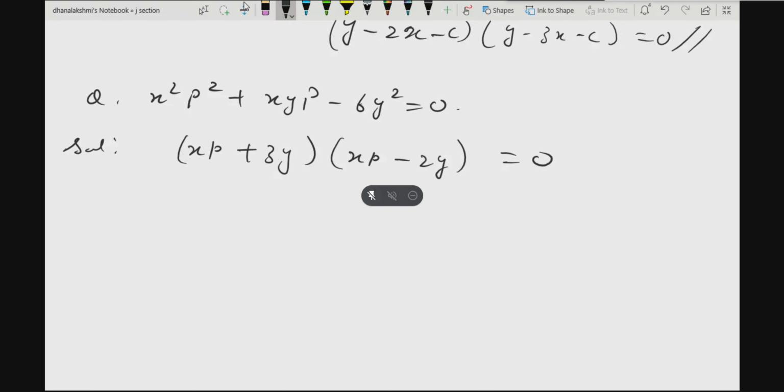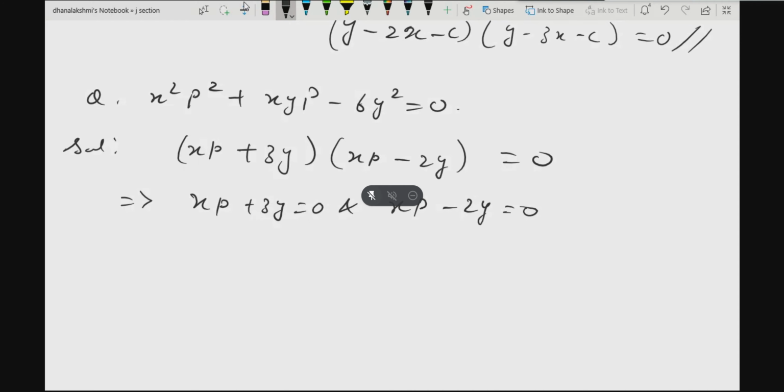When you simplify it, again you will get the same differential equation only. So now equate each of these factors to 0. You will have xp plus 3y equal to 0, and xp minus 2y equal to 0.